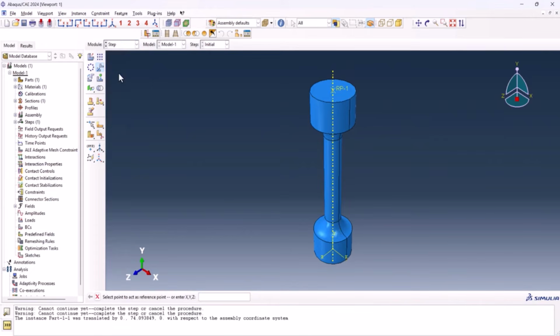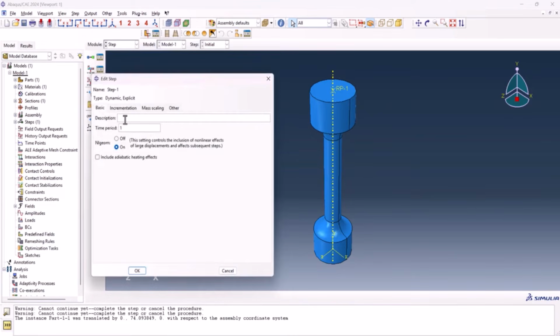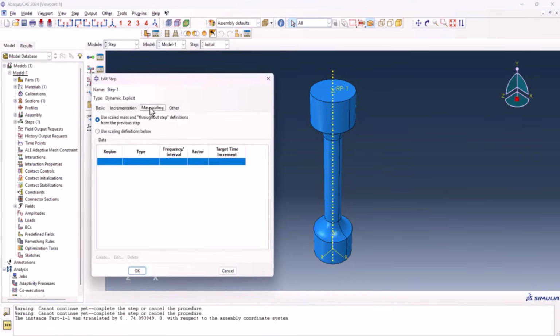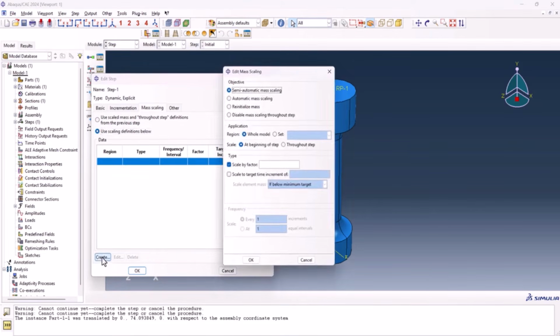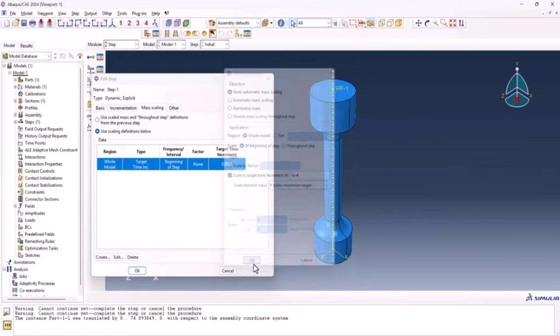We can go to step, create a step 1 initial, and it needs to be dynamic explicit. From here we go to the mass scaling, use the scaling definitions below, and create 1E-4, and we uncheck this one.